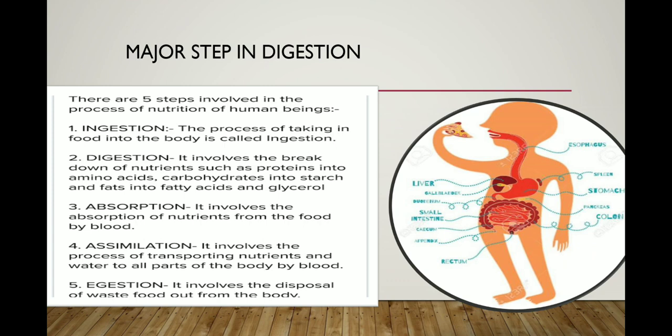And the next step is egestion. It involves the disposal of waste food out of our body. After digestion, the undigested and waste food, which is the solid part, goes into a sub part of the large intestine called the rectum, and the waste is stored in the rectum. After some time we excrete the solid particles in the form of feces, and water in the form of urine.